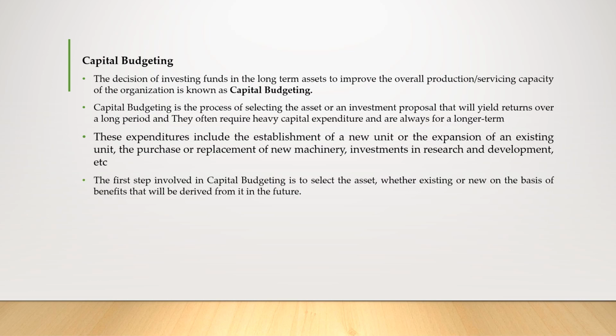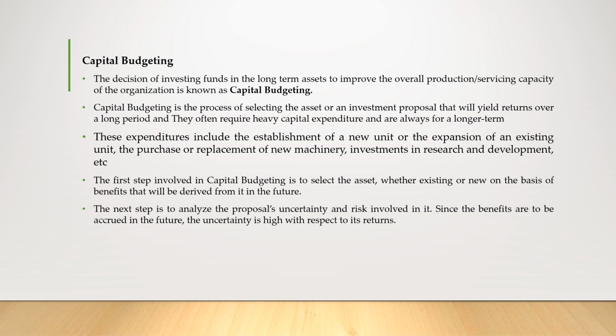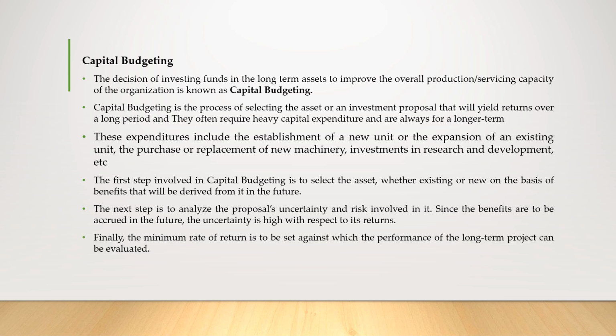The first step involved in capital budgeting is to select the assets, whether existing or new, on the basis of benefits that will be derived from it in the future. The next step is to analyze proposals, uncertainties and risk involved in it. Since the benefits are to be accrued in the future, the uncertainty is high with respect to its returns. Finally, the minimum rate of return is to be set against which the performance of the long-term project can be evaluated.